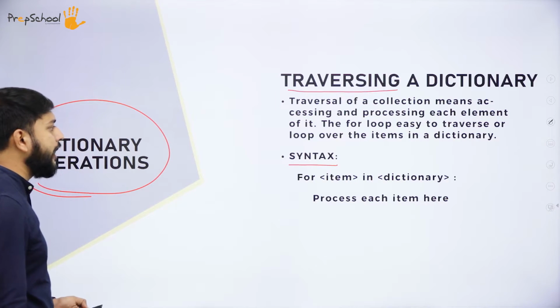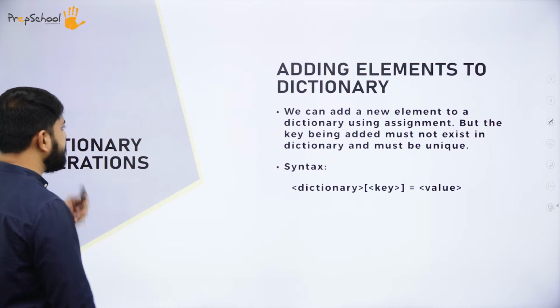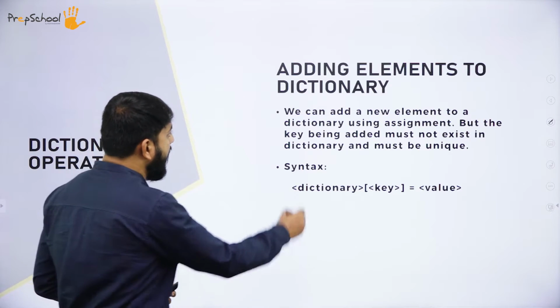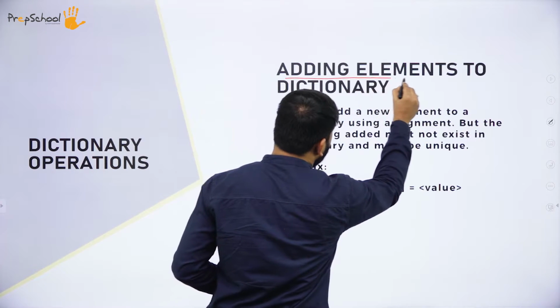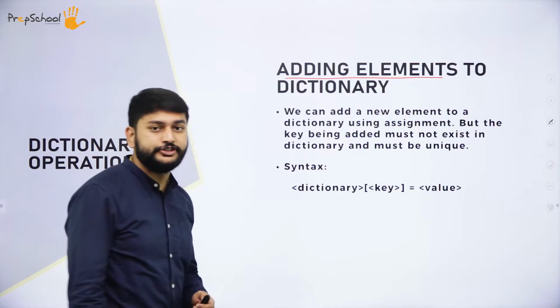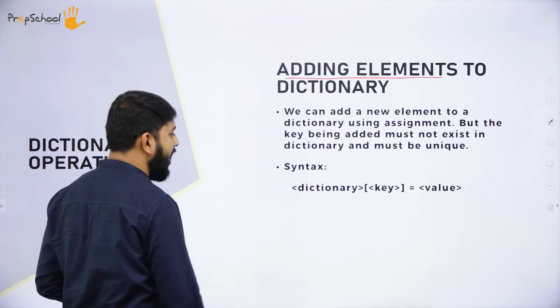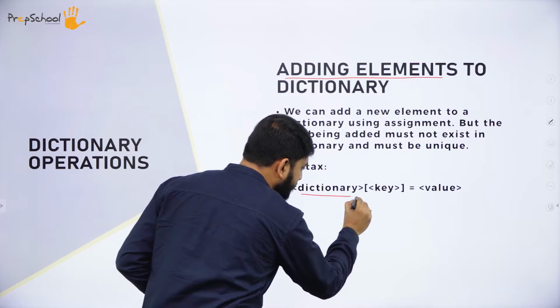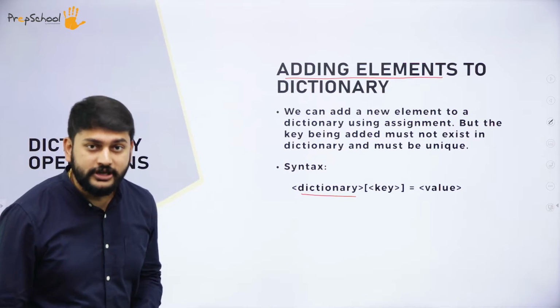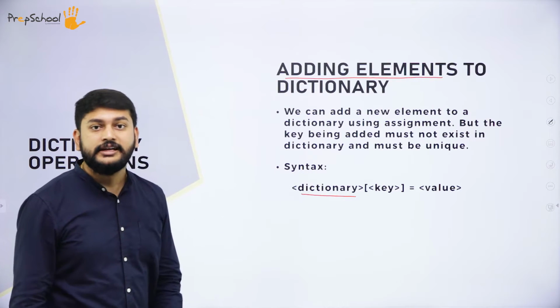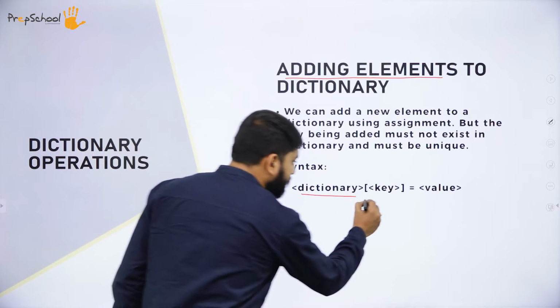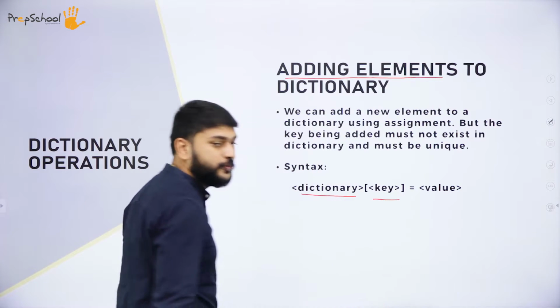Moving on to the next one. My dear students, the next operation that I have is adding an element. Adding elements to the dictionary. How do I add elements to the dictionary? This is the syntax that I have. I have to write the dictionary name first. Then I have to specify the key.